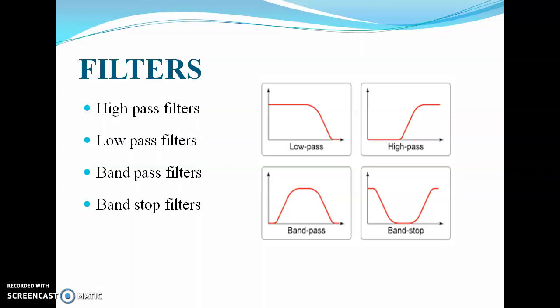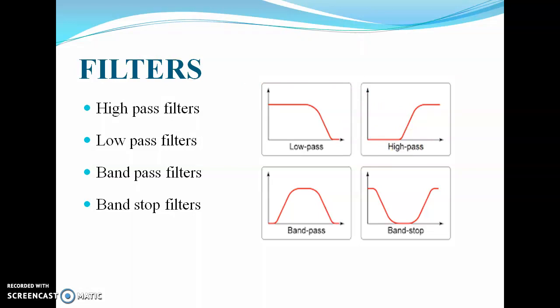So now you can see here the filters are classified into these four types of filters: high pass filter, low pass filter, band pass filter, and band stop filter. So now let's see first of all the high pass filter. You can see here in the figure the function of the high pass filter.